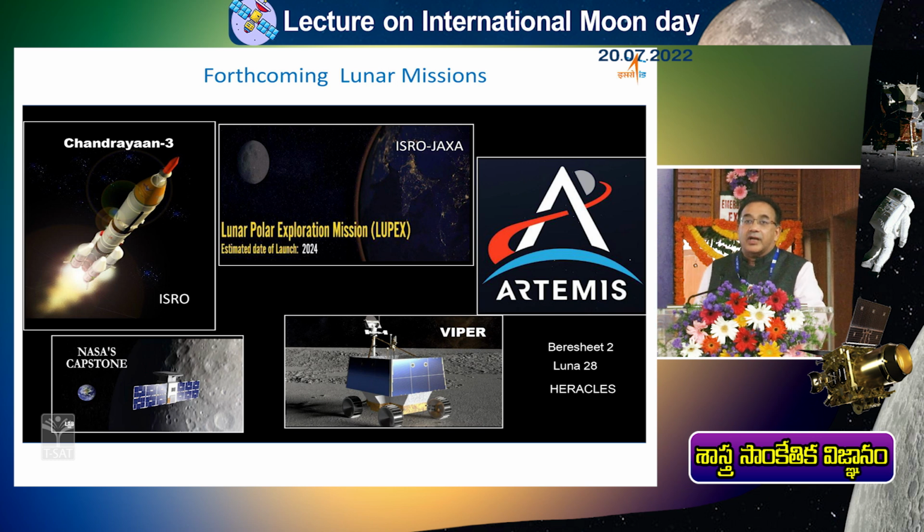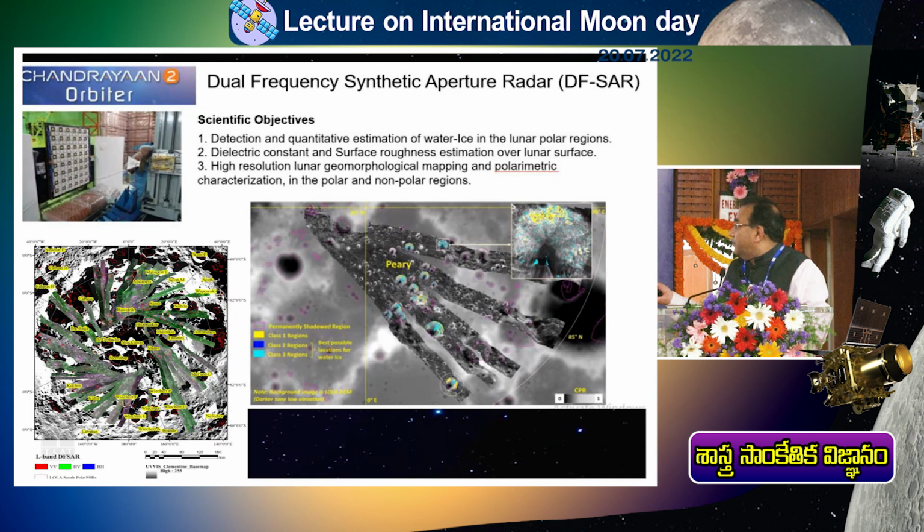Artemis I, I talked about. NASA is now planning to send humans back onto the moon surface. We are already in 2022, so they are targeting 2025 to 2030 in that time frame, depending on the fund situation. Funds are problematic everywhere after COVID. So let us hope that humans will return to the moon with the Artemis program. And some of you young students will have a lot of excitement in times to come to know more about the moon surface.